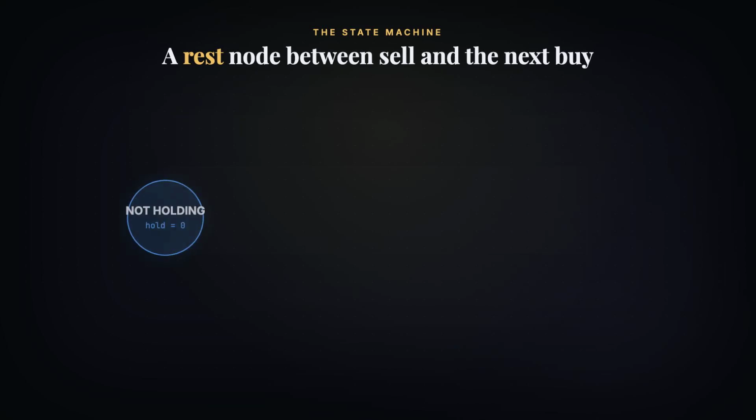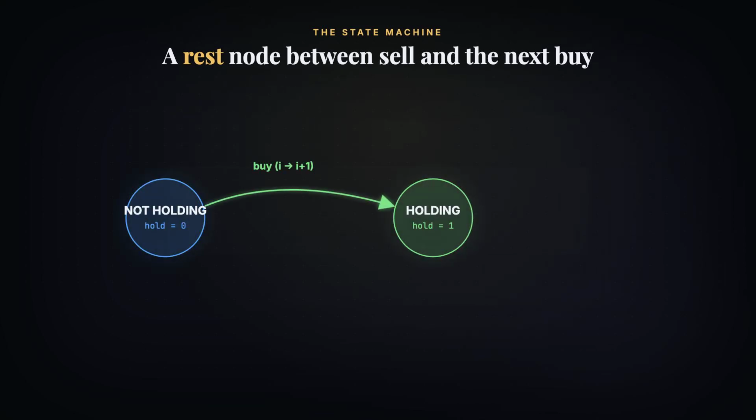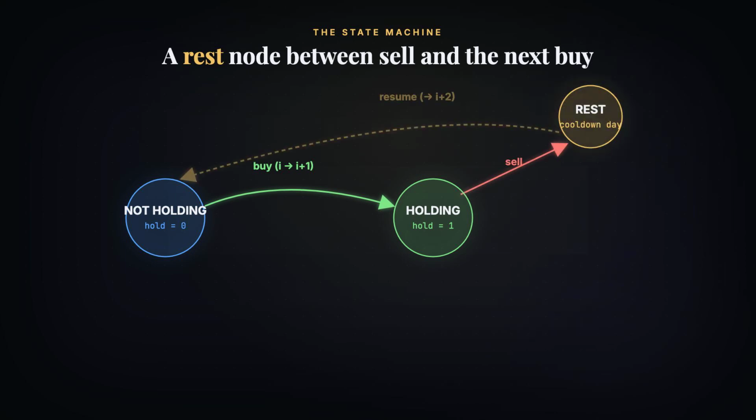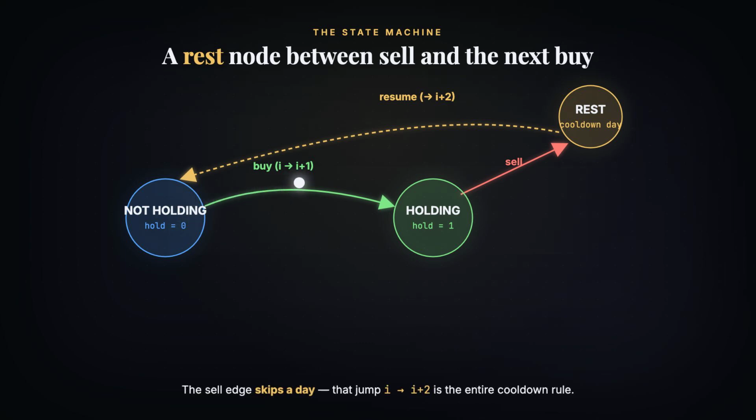Picture it as a state machine. Not holding, holding, and a rest node in between. The sell edge visibly skips a day before you can buy again. That jump from I to I plus 2 is the entire cooldown rule.